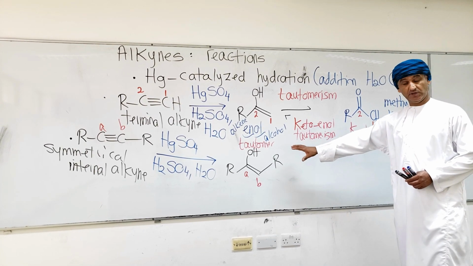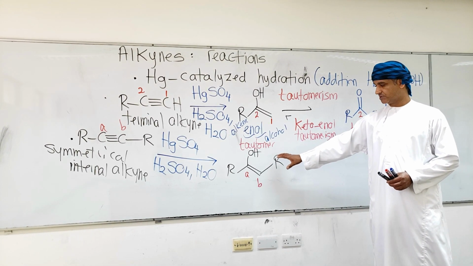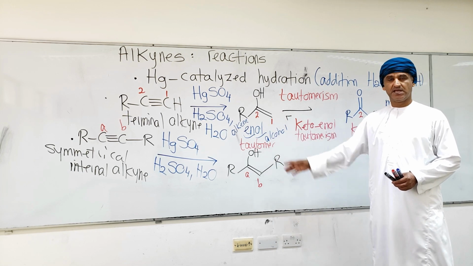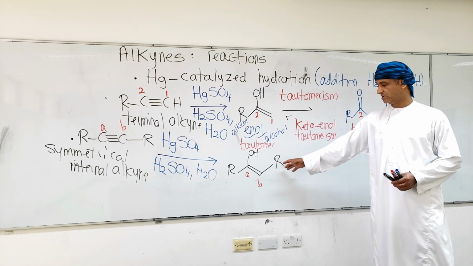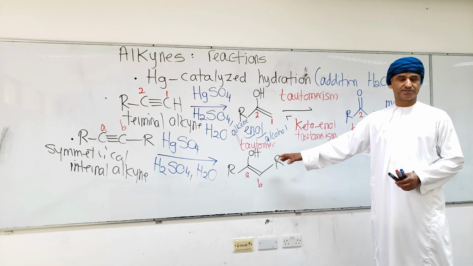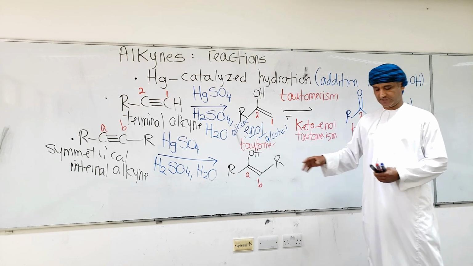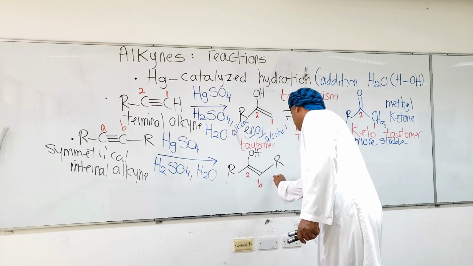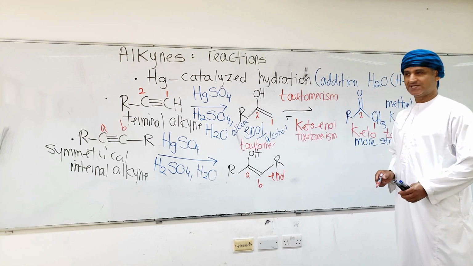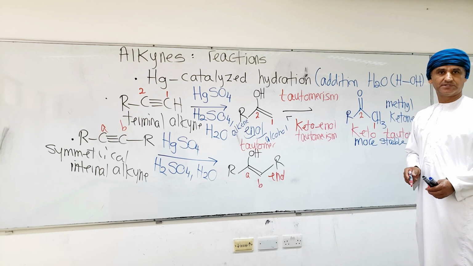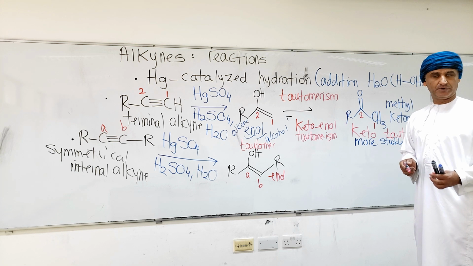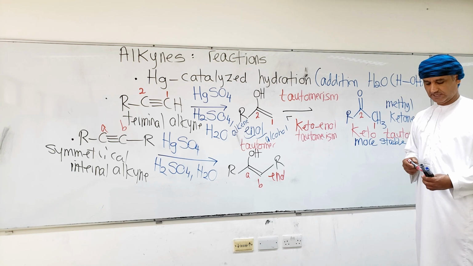If you look at this structure, you will also notice that it is an enol. The structures here are actually not very different from each other. This has only an additional R, but still, it's a compound with a carbon-carbon double bond, and it also has an alcohol. So this is an enol intermediate. But enols, as we saw before, will undergo tautomerism to the corresponding ketone. That's because the ketone is more stable than the enol.